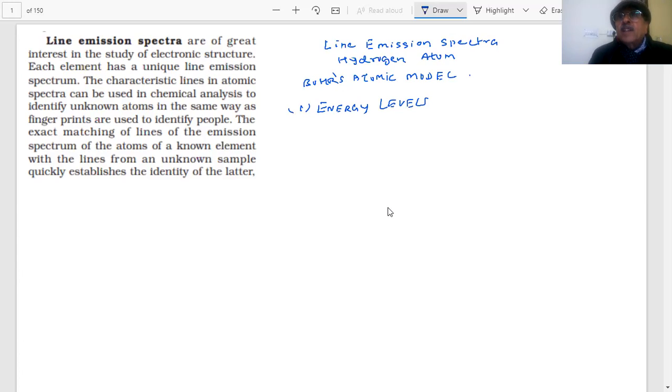And the hydrogen atom is the simplest case. How many electrons are there in hydrogen? Atomic number is 1. It has only one electron, so it is the simplest, and the emission lines are available by spectroscopic analysis. These energy levels are given by values n equal to 1, 2, 3, 4, and so on. Electrons are present in these, and the value of the energy is increasing.